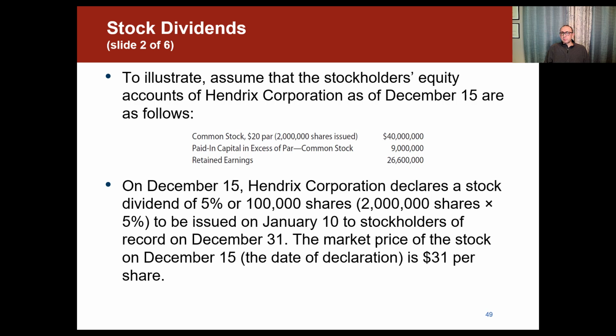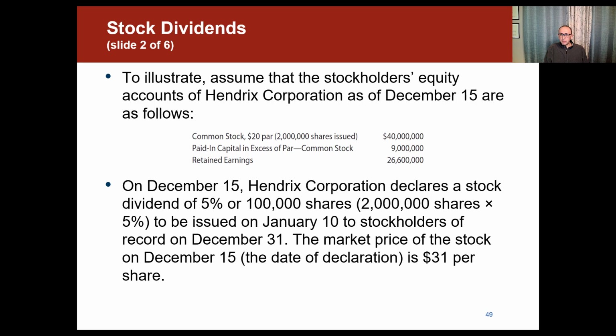So let's see this example. Assume that the stockholders' equity accounts of Hendricks Corporation as of December 15 are as follows. On common, they have common stock of $20 par, and actually it's 2 million shares issued for a total of 40 million. And we have paid-in capital in excess of par, common stock, for 9 million. And then we have retained earnings for 26,600,000.